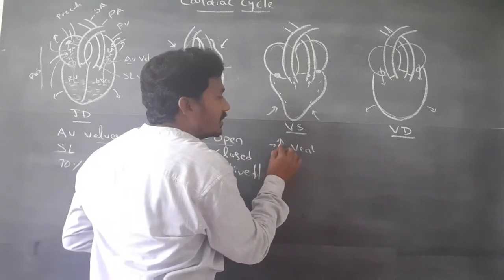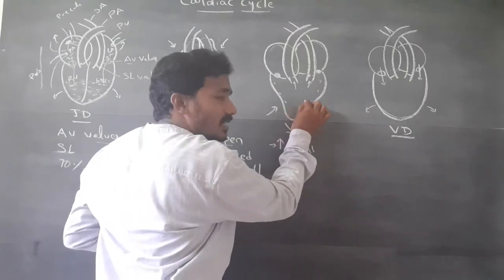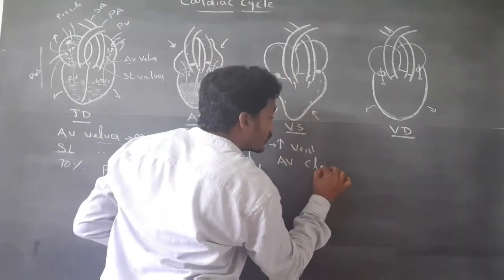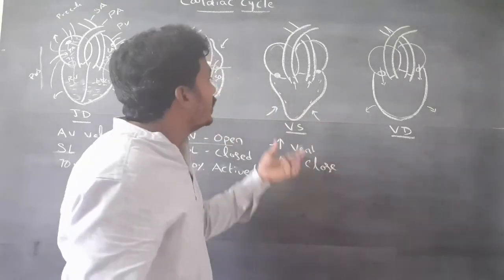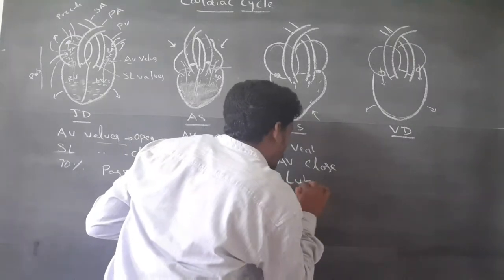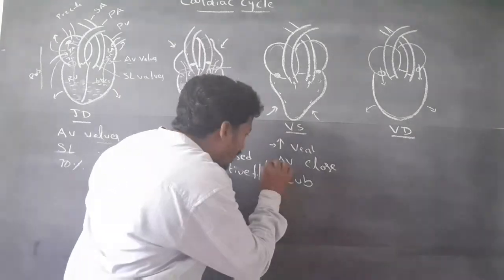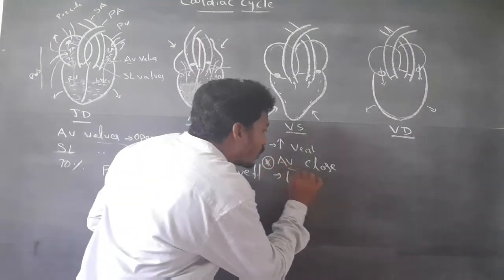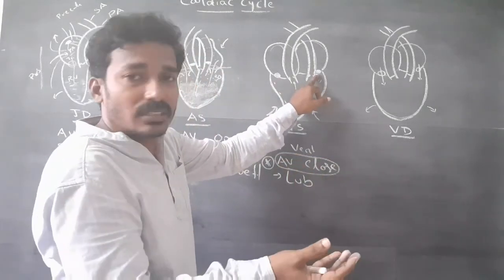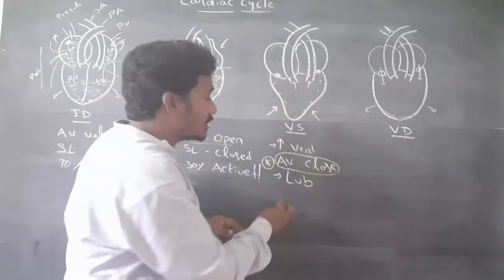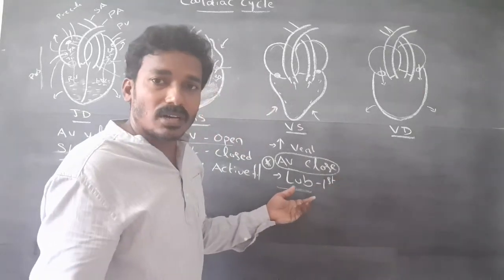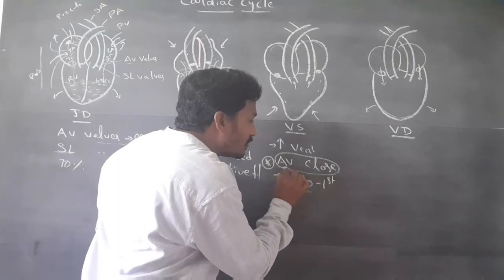The pressure increase in the ventricles causes the AV valves to close. The closed AV valves cause the lub sound. Important: the lub sound is caused by closing of the AV valves. The bicuspid and tricuspid valves are forcefully closed. This causes the lub sound, which is the first heart sound. Lub is the first heart sound, caused by closing of the AV valves.